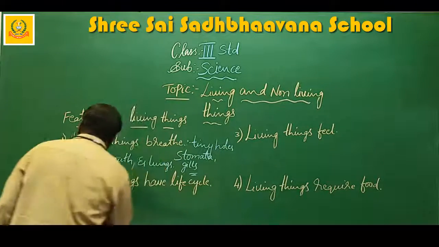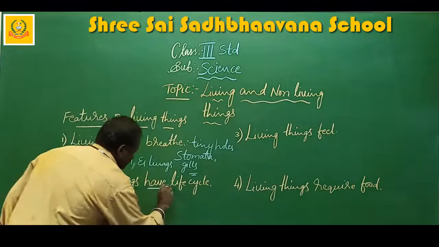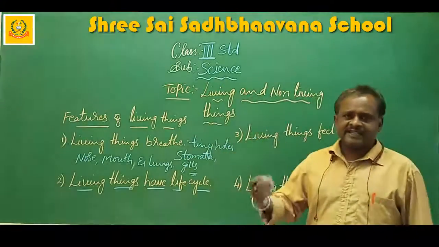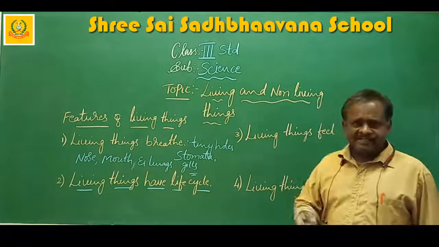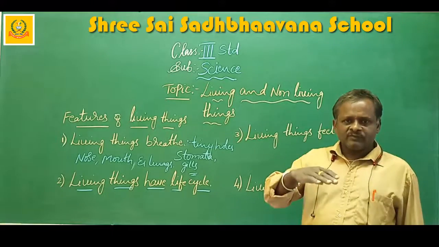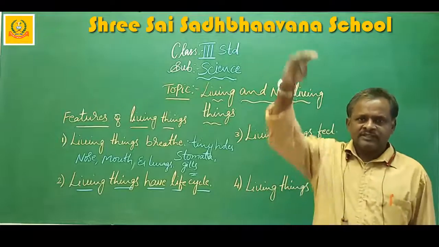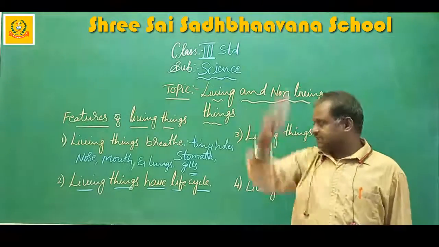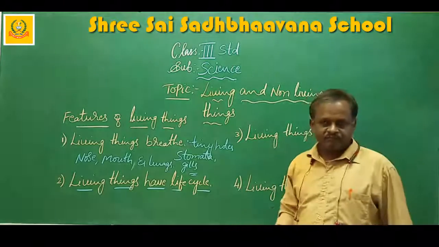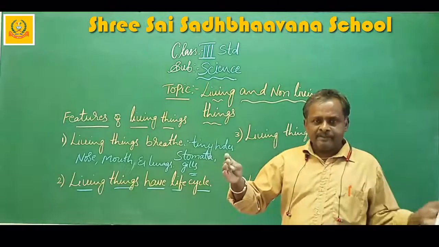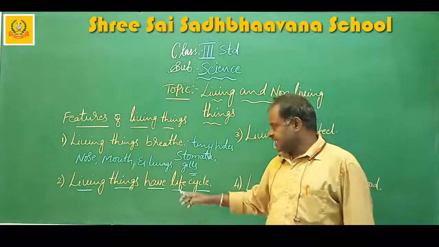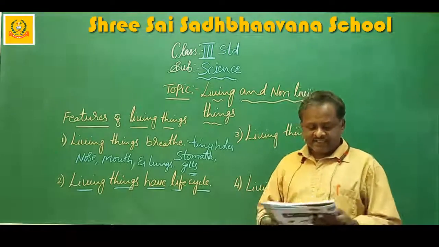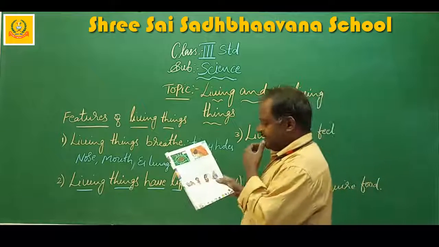Living things have a life cycle. What is the meaning of life cycle? Life means growing, that is from childhood to younger, older, and then death. Birth to death is called the life cycle. The duration between birth and death is called the life cycle. Understand?